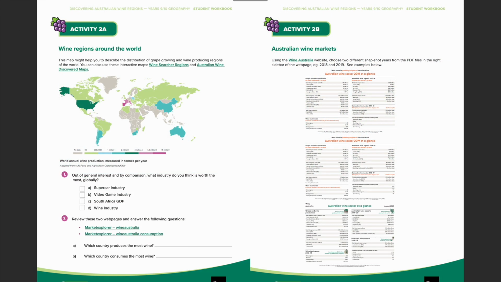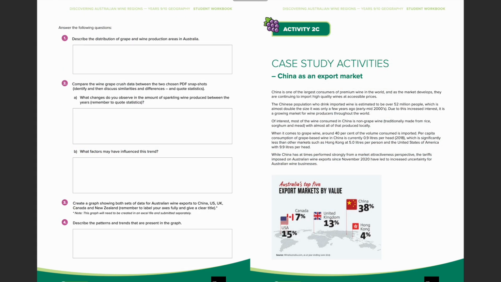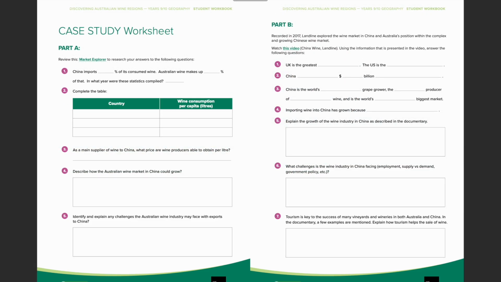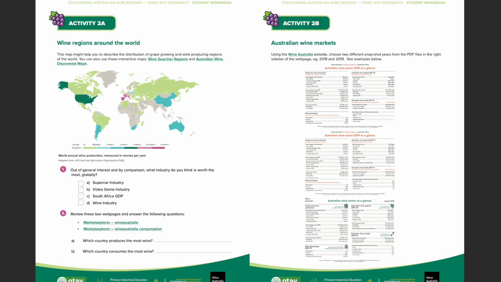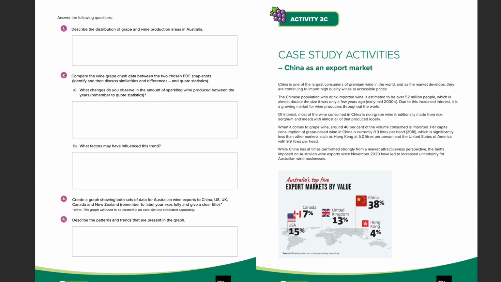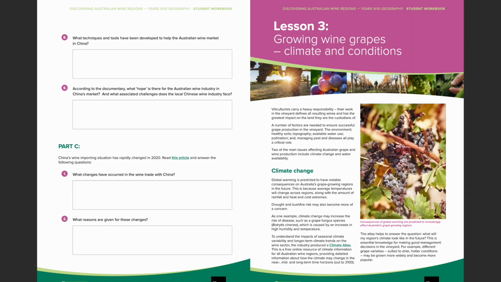Lesson 2 delves into the Australian wine industry and export markets, with a particular focus on the ways that places and people are interconnected with other places through trade in goods and services. Students will compare and evaluate geographical data to draw conclusions about changes in Australian wine production over time, explaining patterns and trends observed. Using geographical knowledge, students will create graphs showing sets of data for Australian wine exports to China, the United States, the United Kingdom, Canada, and New Zealand.